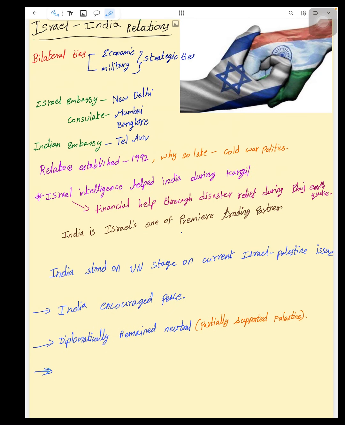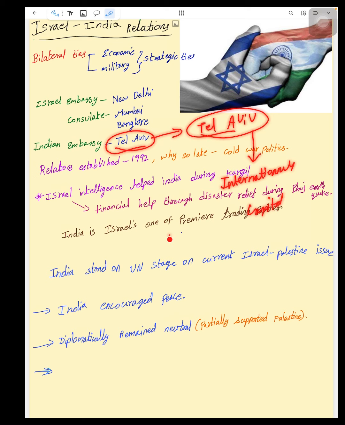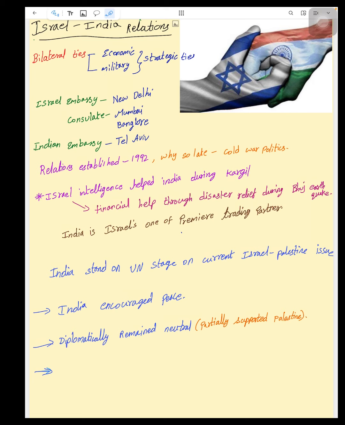So let's talk about India-Israel relations, because it could be important in mains or prelims. See, in bilateral ties, India and Israel have strategic ties, economic and military. Israel has an embassy in New Delhi and consulates in Mumbai and Bangalore, and India has its embassy in Tel Aviv. Let me tell something interesting about Tel Aviv. Tel Aviv is the internationally recognized capital, whereas Israel says Jerusalem is the capital. But internationally, all the countries, to avoid issues in Jerusalem, select Tel Aviv as the capital.